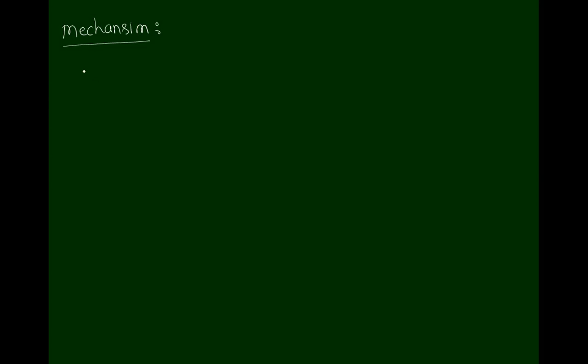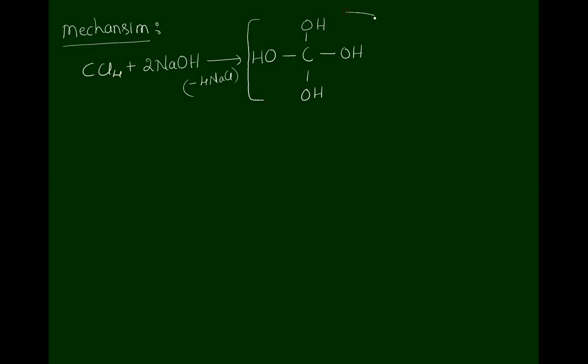Carbon tetrachloride, when treated with sodium hydroxide solution, has all its chlorine atoms replaced by OH groups, and 4NaCl is obtained. Now this molecule becomes unstable because OH groups present on the same carbon atom are highly unstable.